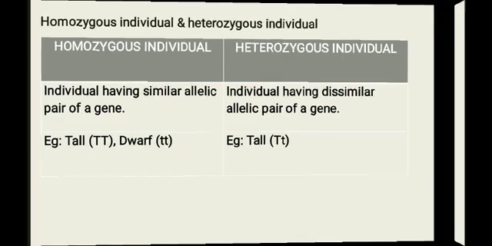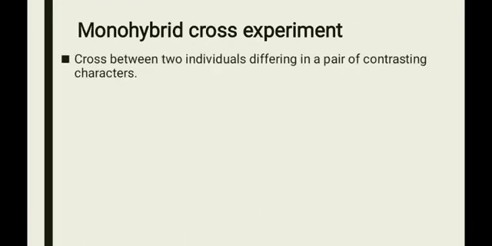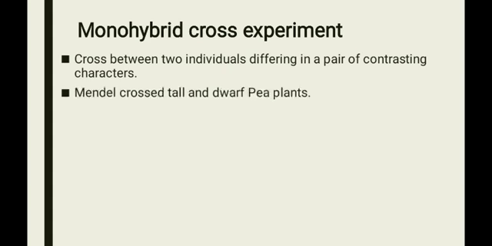Next is the monohybrid cross experiment. A cross between two individuals differing in a pair of contrasting characters is called a monohybrid cross. Mono means single, that is, a pair of contrasting characters. Mendel crossed tall and dwarf pea plants. These are the two contrasting characters, tall and dwarf. Tall is dominant, dwarf is recessive.